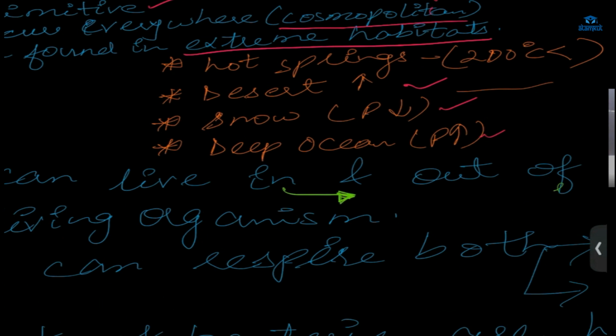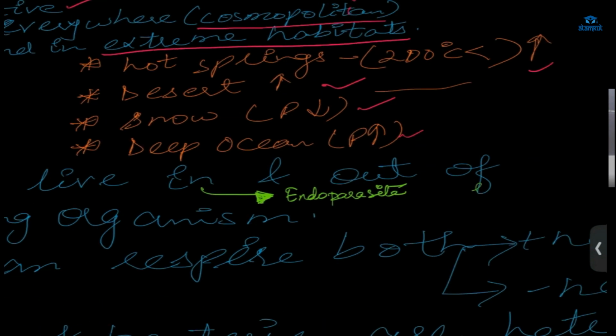Ria, tell me, if a parasite is living inside the host, getting nutrition from the host while living inside, what type of parasite is it called? They are known as endoparasites. What about outside? That means ecto, living on the surface. Ectoparasite. Got it? So endo and ecto.